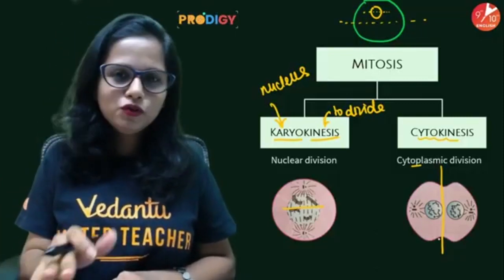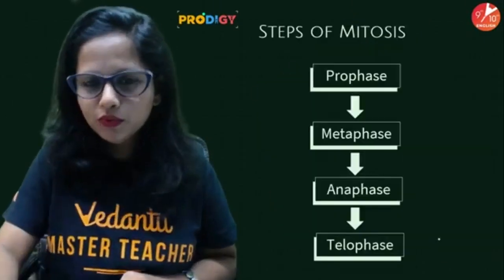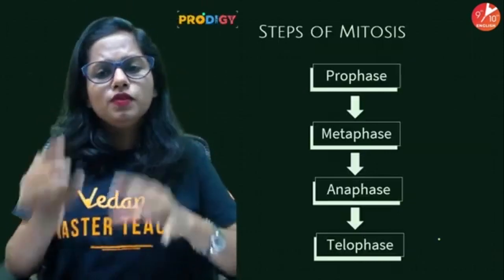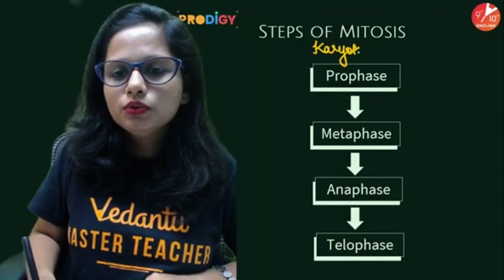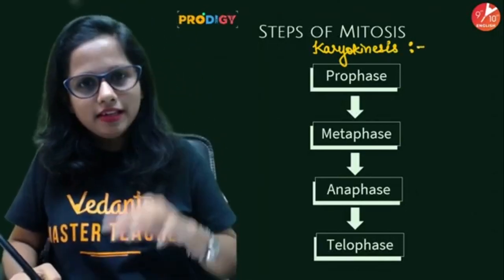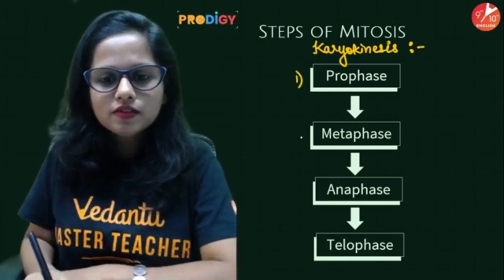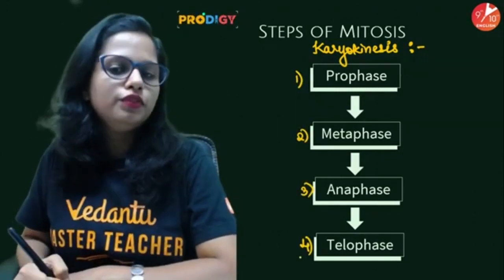Let us talk about the steps involved in karyokinesis first. Karyokinesis takes place in 4 steps: prophase, metaphase, anaphase, telophase.